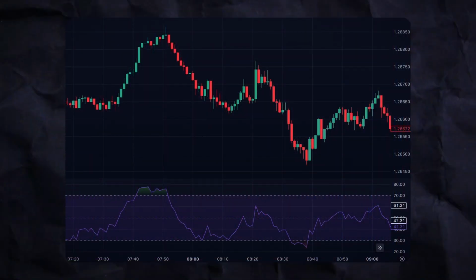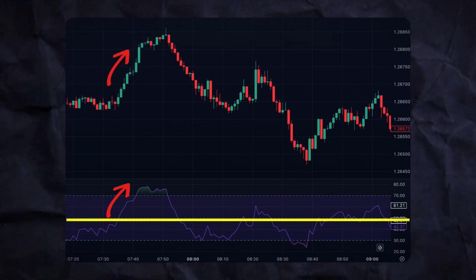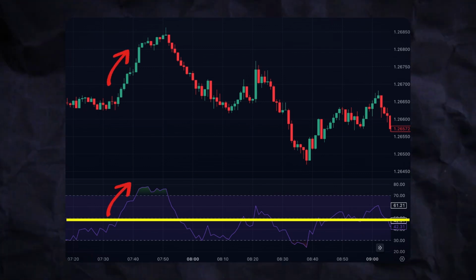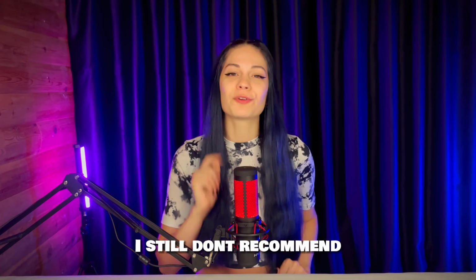And if the RSI level is above 50, it means that we are in a really strong uptrend. So when we open a deal for an increase, we trade with the trend. However, when the RSI reaches the level of 70 or 30, we really should avoid trading because the probability of trend reversal becomes higher. ChatGPT has indeed given us a good strategy, but I still don't recommend that you start your trading career this way.